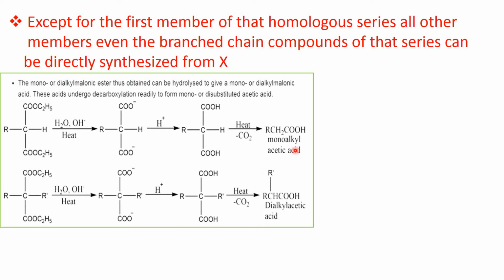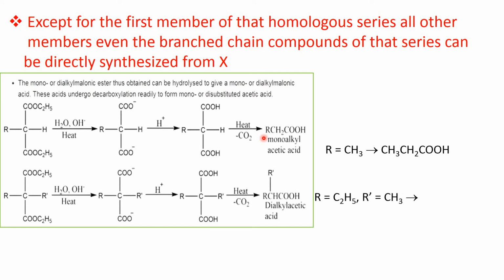Now, from this monoalkyl acetic acid, if the R group is a methyl group, the carboxylic acid will be propionic acid. If the R group is ethyl, we will get butanoic acid, and so on.